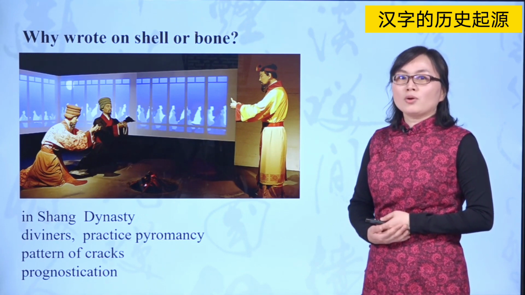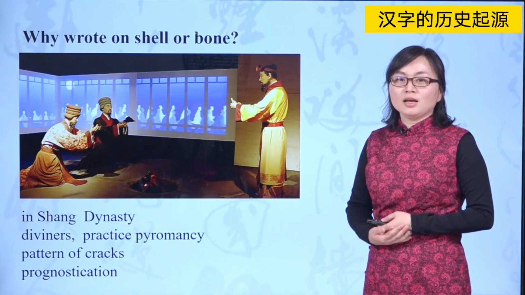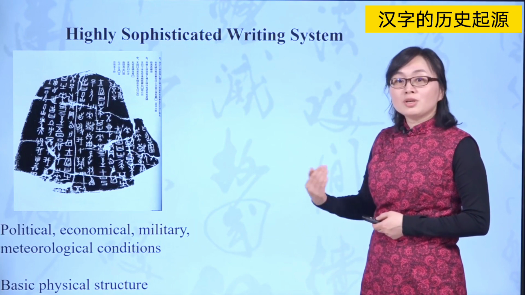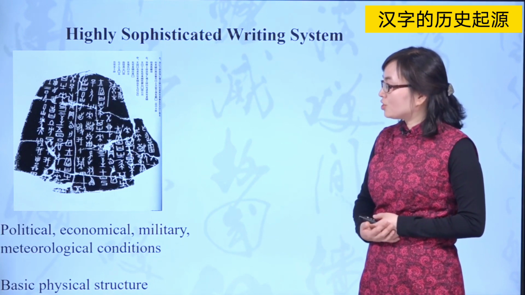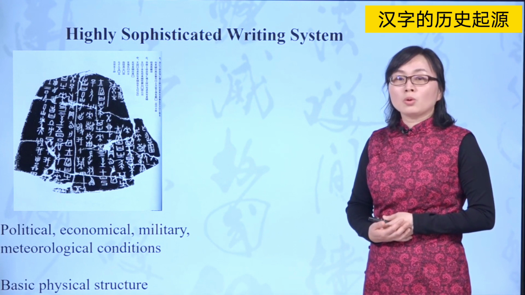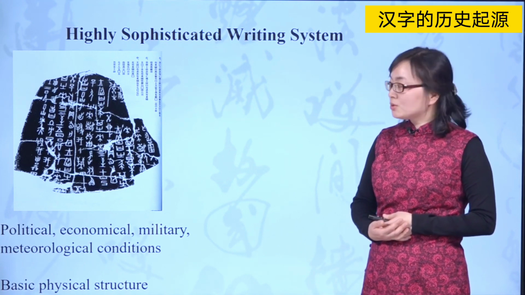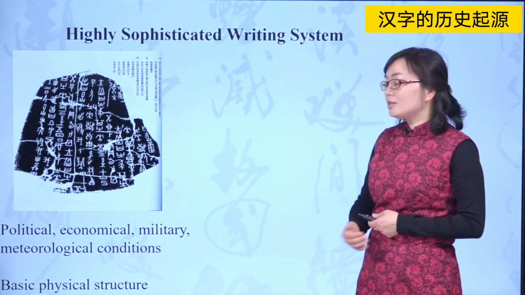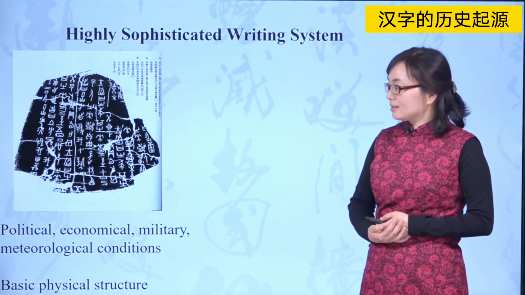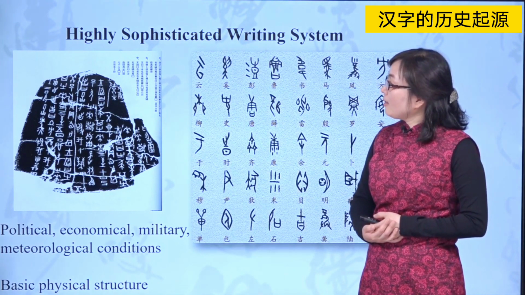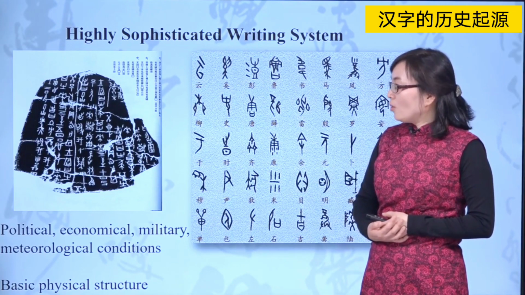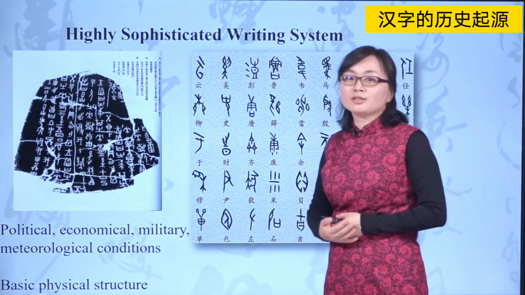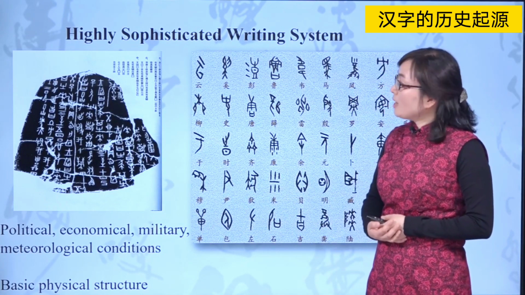With many oracle bone pieces excavated, archaeologists discovered that the inscriptions on those bones or shells did not only record the divination, but also the political, economic, military, and meteorological conditions of the Shang Dynasty. And the inscriptions had already appeared to have the basic physical structure of today's modern Chinese character. We may have an example.